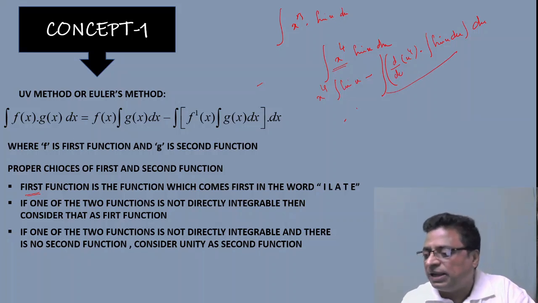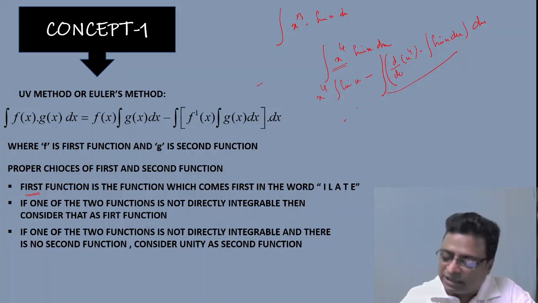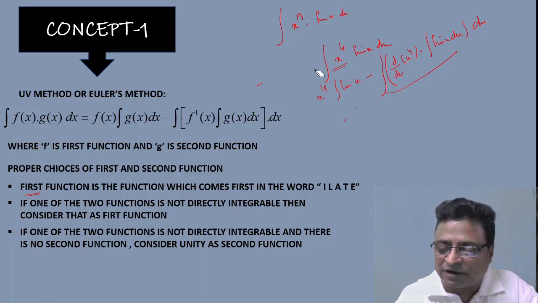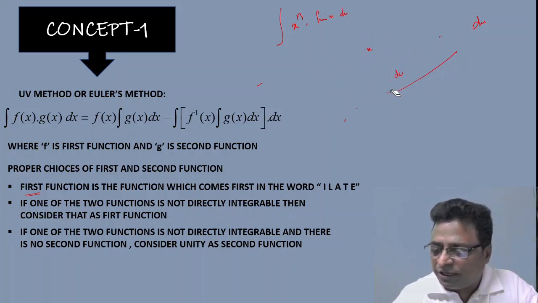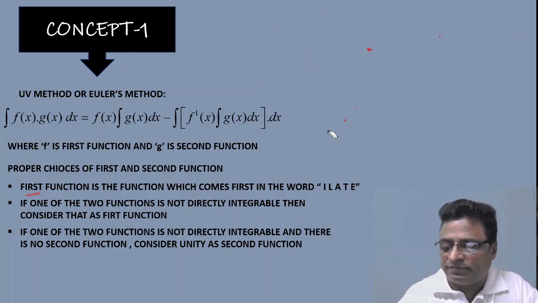Again you have to apply by parts, then x cube becomes x square, again by parts, then it becomes x into something, again by parts. Several times you need to write the by parts formula repeatedly. So the problem becomes very lengthy and wastes a lot of time.